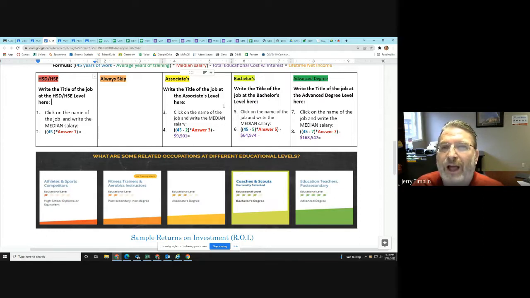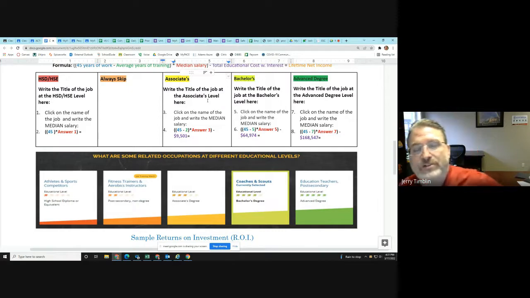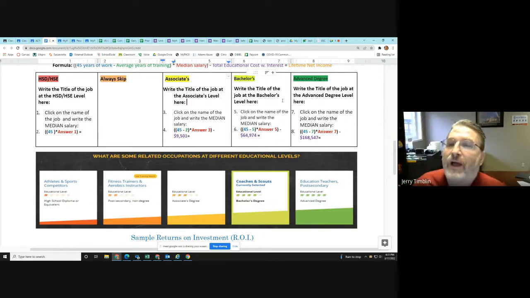You could also do an LPN job in that space, and that's also equivalent to an associate's degree. That might be a little better paying, actually. Bachelor's degree might be like a registered nurse. An advanced degree might be a doctor or some kind of specialty, physician's assistant maybe, or nursing in a specialized area or a very high paying position for the advanced degree.